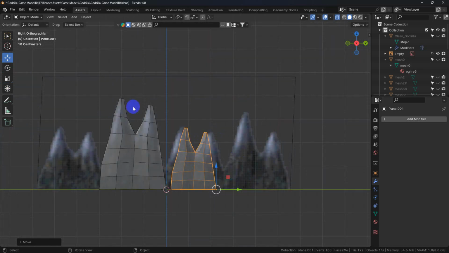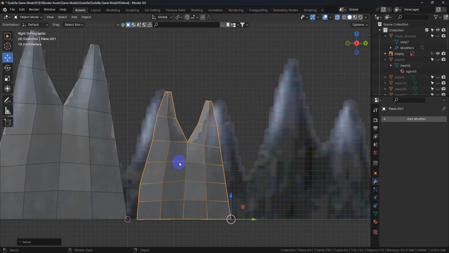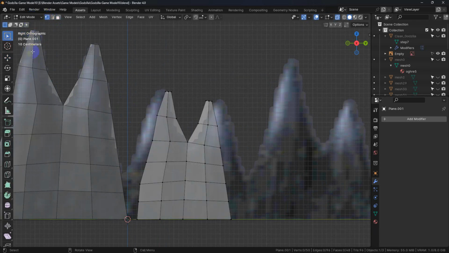I'm only going to do these two because the other ones are pretty much the same thing. And even though we did just scale this, one of the things that I want to do, I want to make some changes to this one because I don't want them to be exactly the same. So I'm going to go into edit mode on this one, and I have X-ray turned on. So I'm just going to go in here and move some of this stuff around. Nothing too crazy.